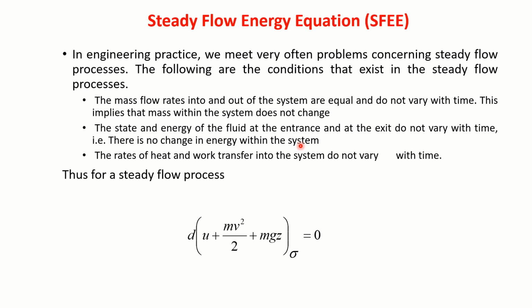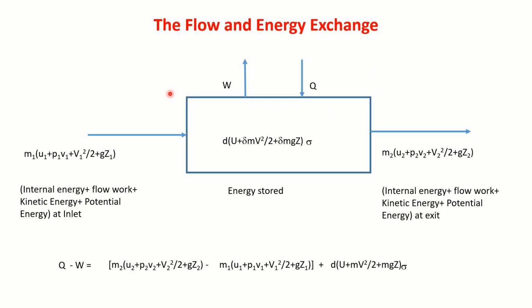So now let us make some assumptions. Let us say the mass entering the system and the mass leaving the system are equal. M2 minus M1, the difference, say delta M, is not getting accumulated over here.